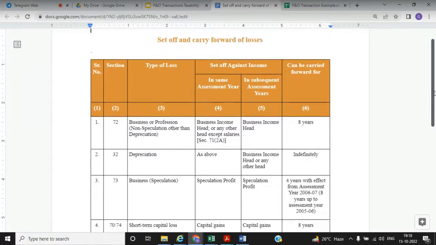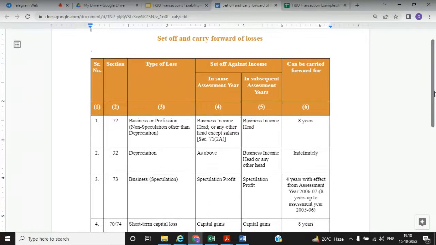Now we have presented a simple chart for set off and carry forward of losses. You can see FNO income or business income. There are two methods in which we will adjust the set off: set off in the same assessment year and set off in the subsequent assessment year. So we will discuss this. FNO income or losses are related to business or profession, so section 72 will be applicable, the first option.